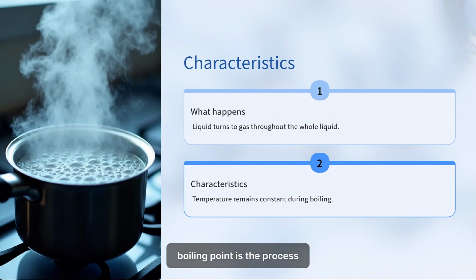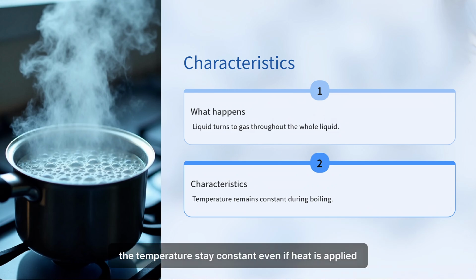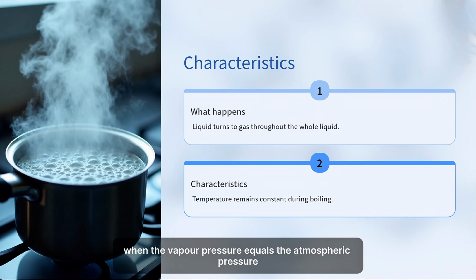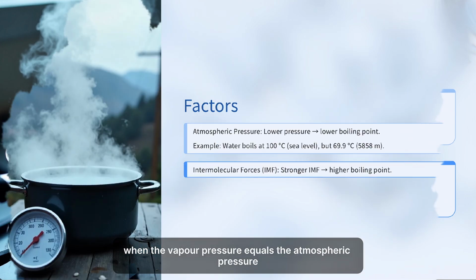Boiling is the process where liquid changes to gas at both the surface and inside, and it always happens at a specific temperature and pressure. During this process, the temperature stays constant even if heat is supplied, and we can see bubbles forming inside, rising to the surface, and escaping when the vapor pressure equals the atmospheric pressure.